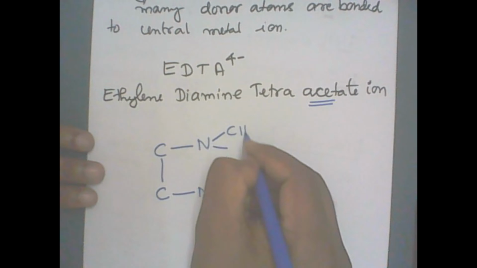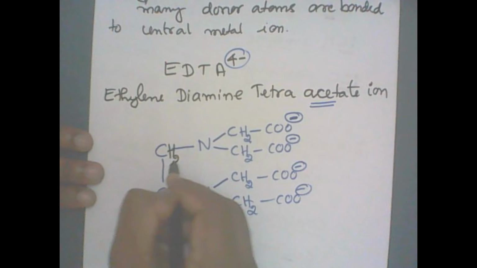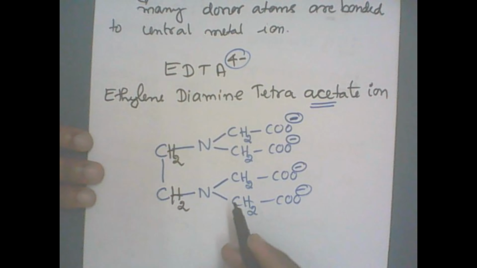Okay, so let's see the charge. Minus 1, minus 1, minus 1, minus 1. How much is it? Minus 4. We'll satisfy the valence of carbon. It should be CH2 here, and CH2 here. Nitrogen valence is how much? 3. And carbon is 4, and here it is satisfied.